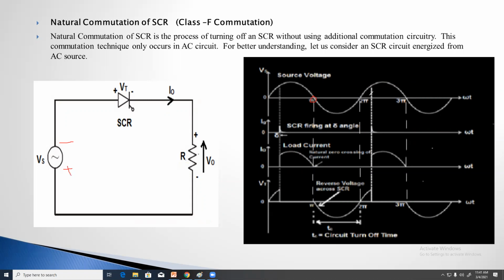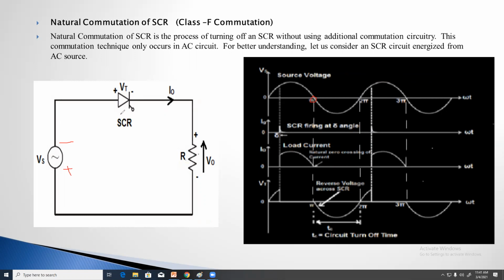From pi to 2 pi the supply voltage is negative, meaning the terminals of the supply are reversed. Now the current should flow in this direction. So here the cathode is connected to the positive and the anode is connected to the negative.